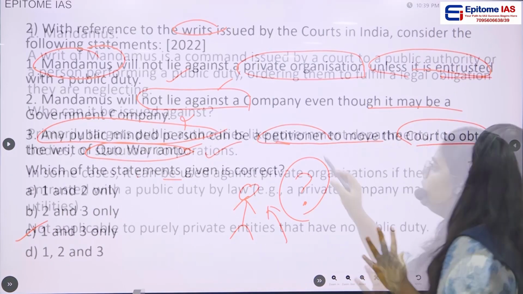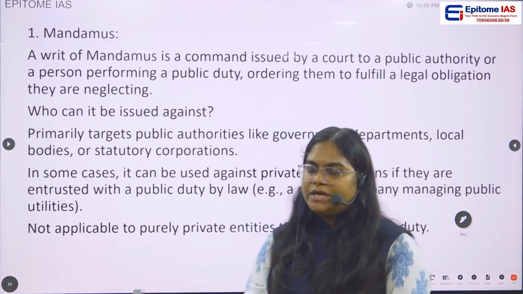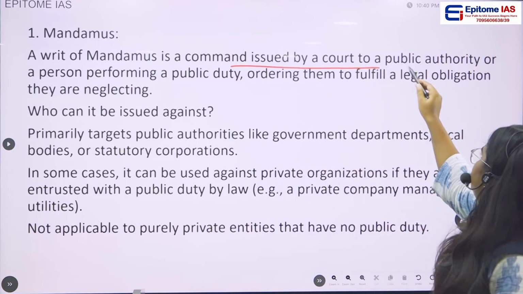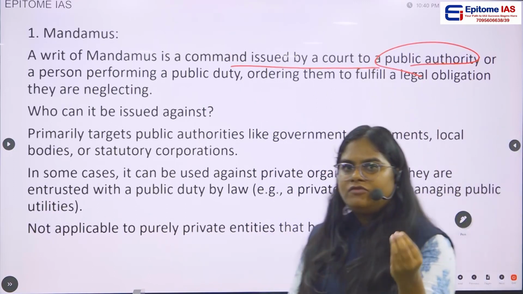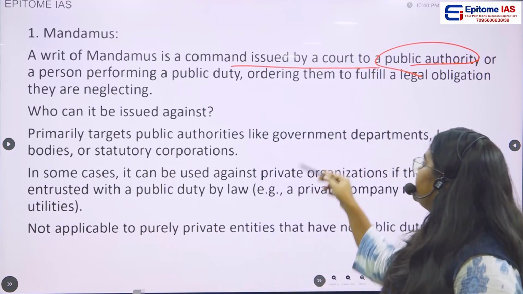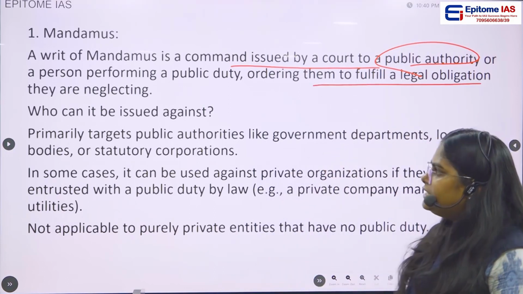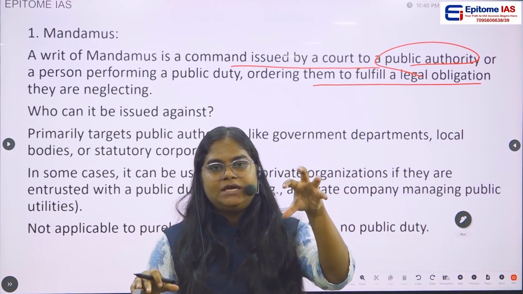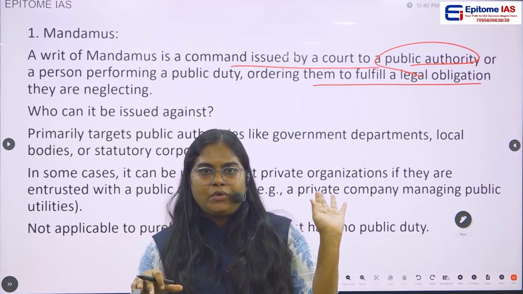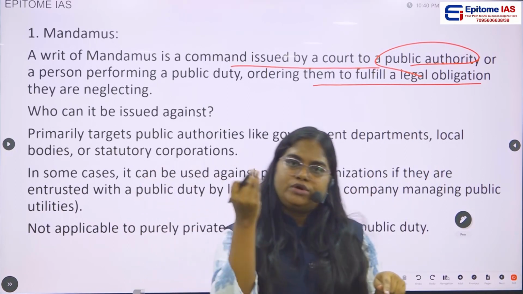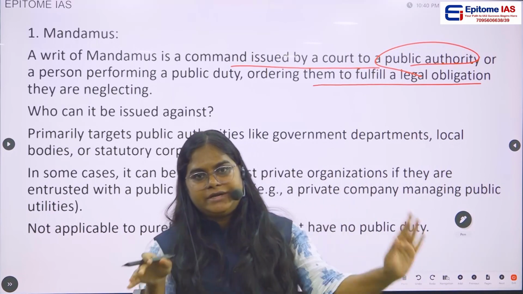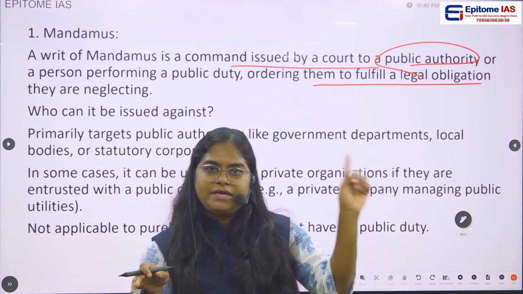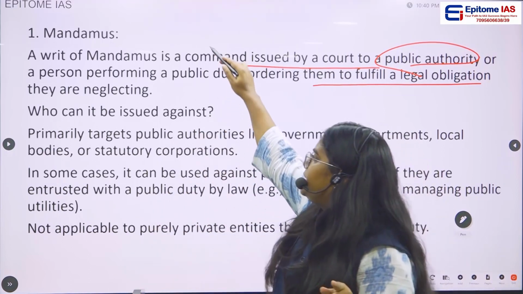Okay, then, if you see here, a writ of mandamus is a command issued by the court to a public authority or a person performing a public duty, ordering them to fulfill a legal obligation. Let's say they have a legal obligation, a public duty, but they are neglecting their duty. In that case, the Supreme Court or the High Court will be issuing a writ on that public authority and telling them, go and do your duty. That is what mandamus is.